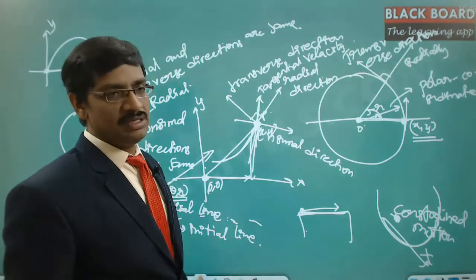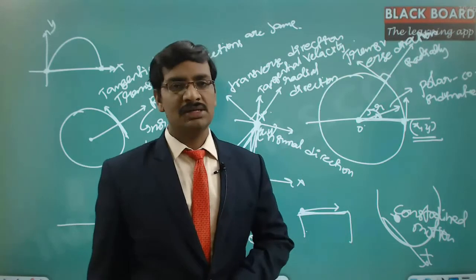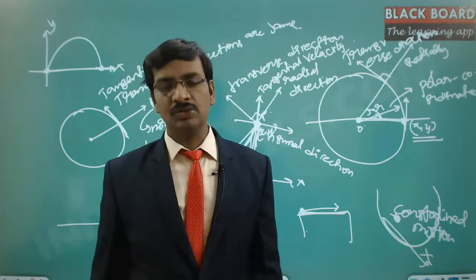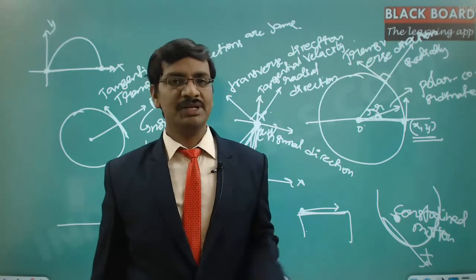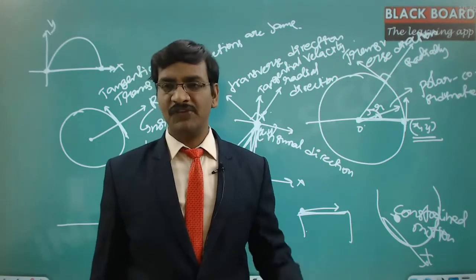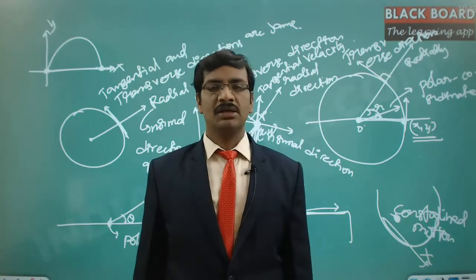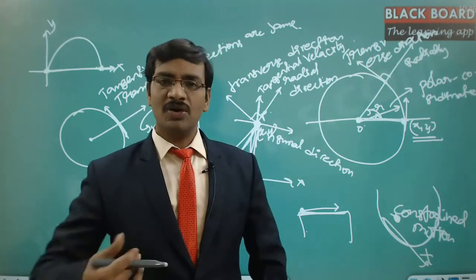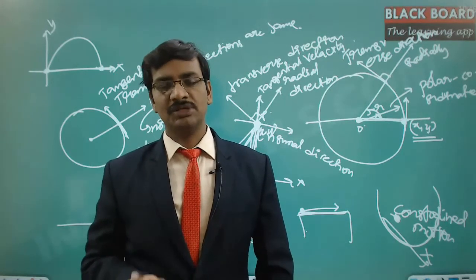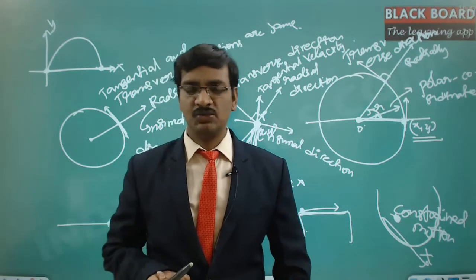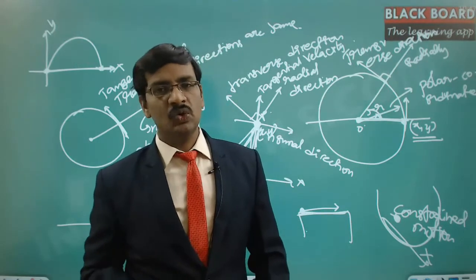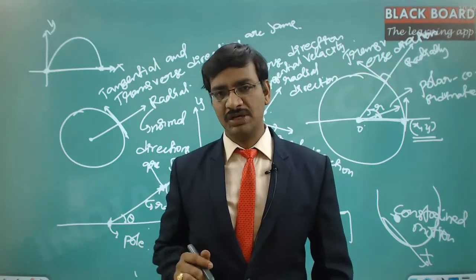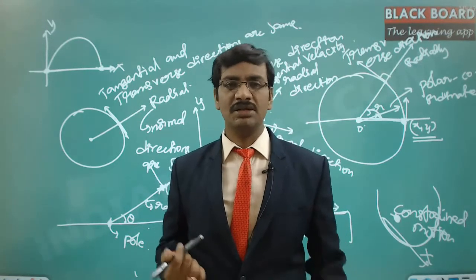And then the last one is planetary motion and Kepler's laws. Planetary motion, Kepler's laws, and orbits under central forces are all a single topic. That is whenever there is a particle subjected to only central acceleration. The definition of central acceleration is, suppose a planet is moving around the sun, let us say Earth is moving around the sun. There is a force of attraction between two particles having certain masses. That is Newton's law of gravitation. Whenever there are two masses, they are always attracted to each other. Earth and sun will always be attracted to each other, so there will be a force of attraction.